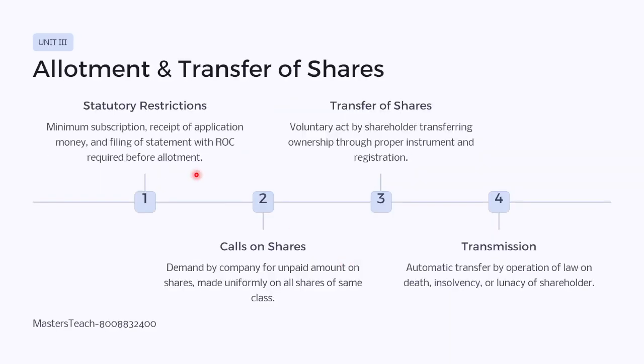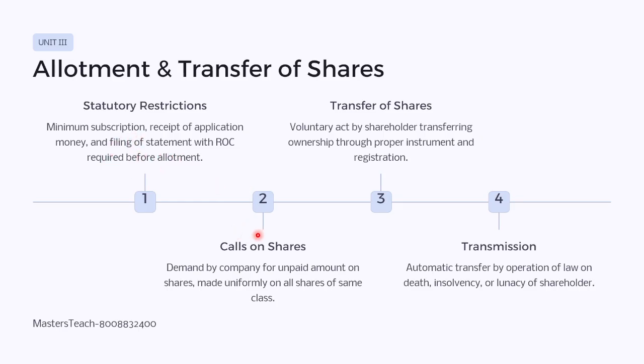Okay, then allotment and transfer of shares. So it is discussed in unit 3. Statutory restrictions. Okay, call on shares, transfer of shares, transmission. So statutory restriction means minimum subscription should be there. The receipt of application money and filing a statement with the registrar of companies are required before allotment. That is the statutory restriction.